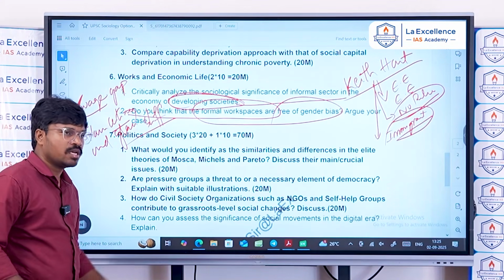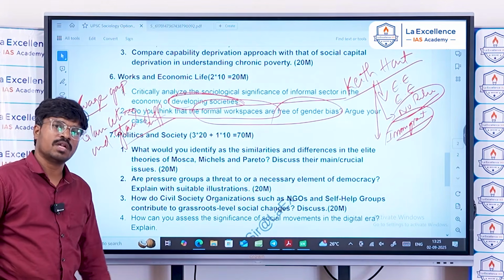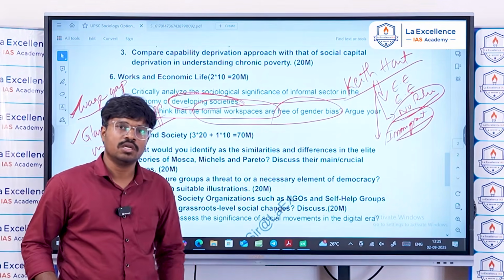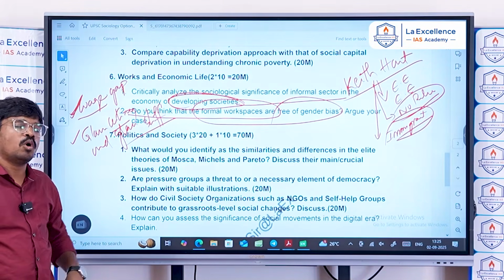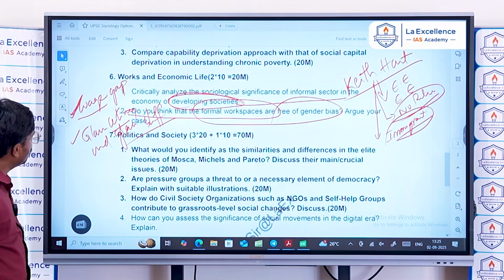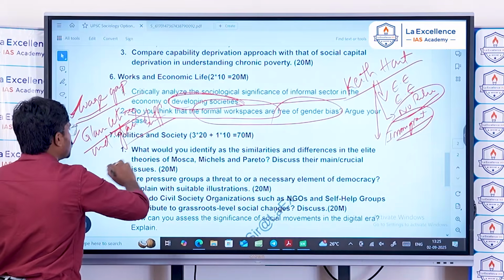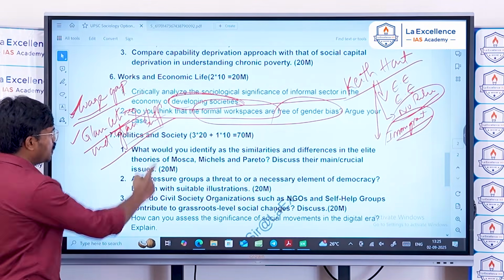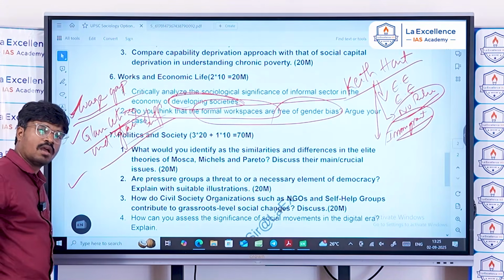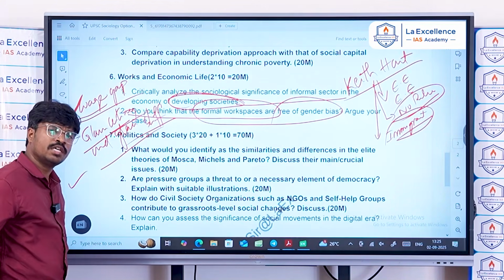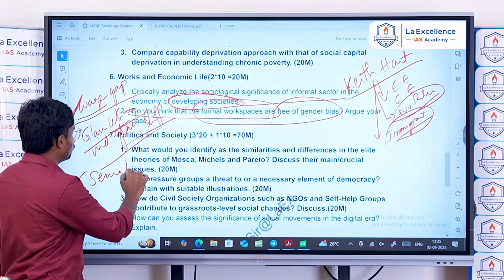And glass cliff is that women were generally allocated difficult positions, so that their positions, or their importance in these organizations, can be degraded in the society. That is, wage gaps exist, glass ceiling and glass cliff exist in the society, especially even in the formal workspaces, and sexual harassment at workplaces exists in the formal workspaces.